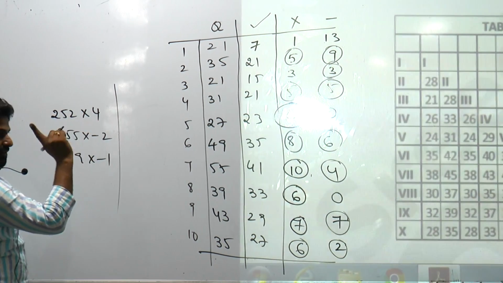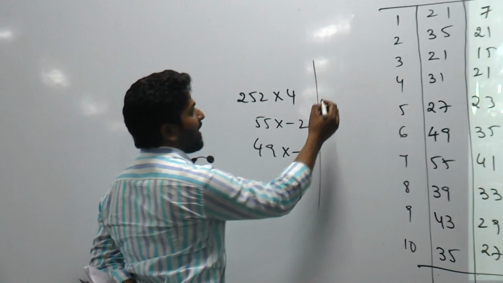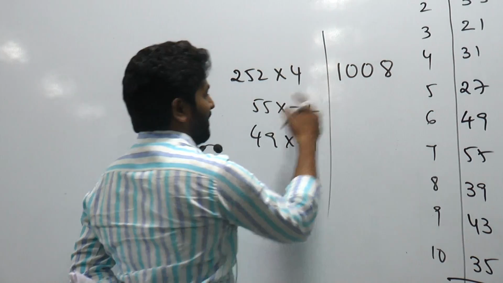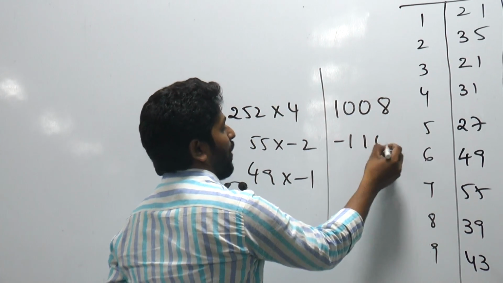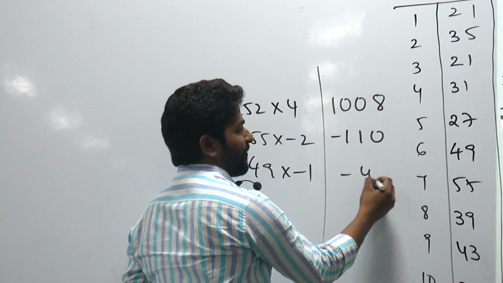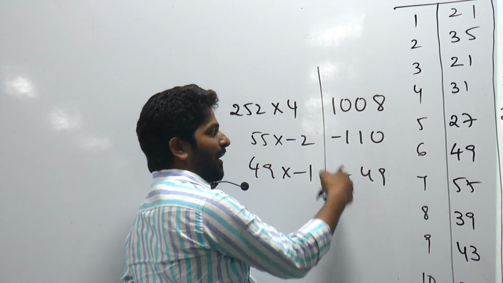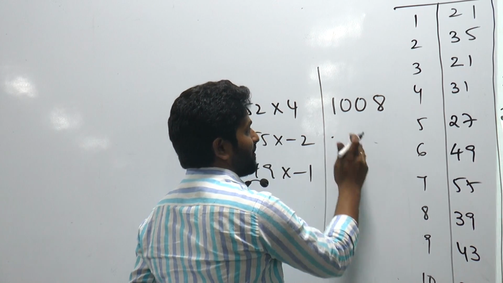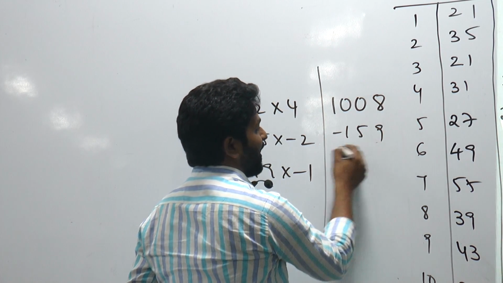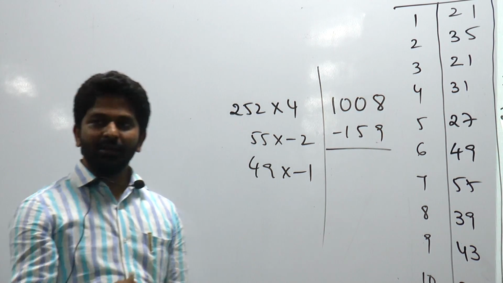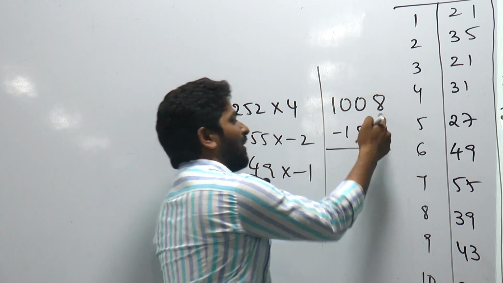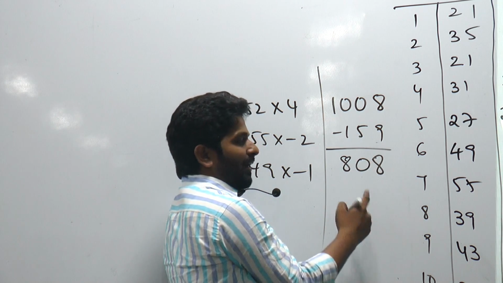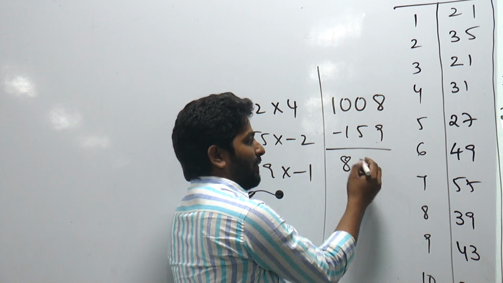252 times 4 is 1008. 55 times 2 is 110, minus 49. So together I need to subtract 159. So let me subtract 159 from this. Subtract 200, add 41. Subtract 200, 808, add 41, 49.